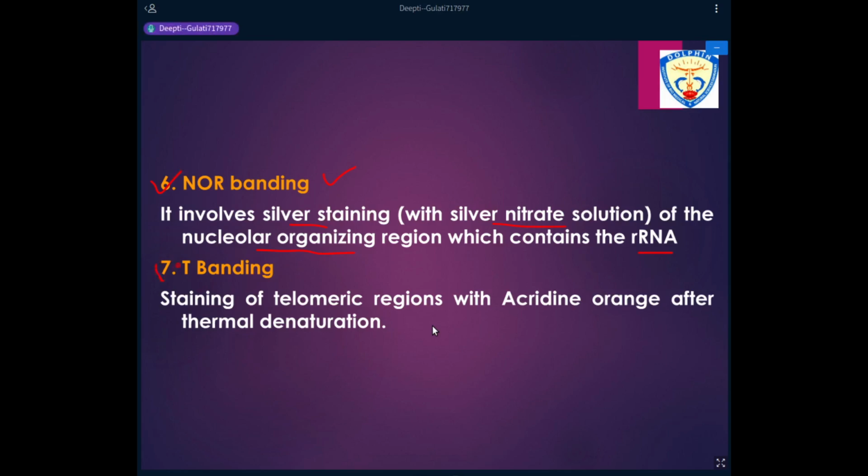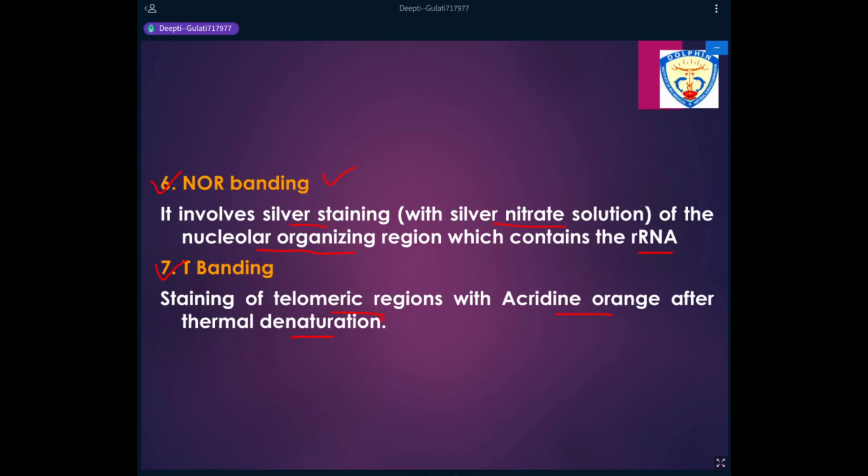Finally, the telomeric region specifically can be stained with acridine orange. So after denaturing a DNA sample, we stain it with acridine orange. It stains specifically the telomeric regions. So this kind of banding pattern where we observe the telomeres is known as T banding. So for T banding, you first denature the DNA sample using heat, and then we stain it with acridine orange. It stains the telomeric region.